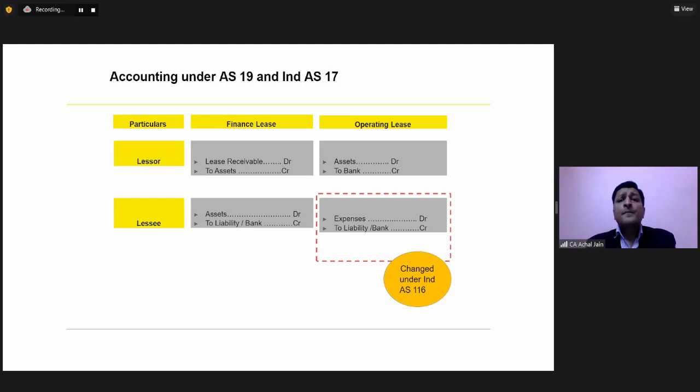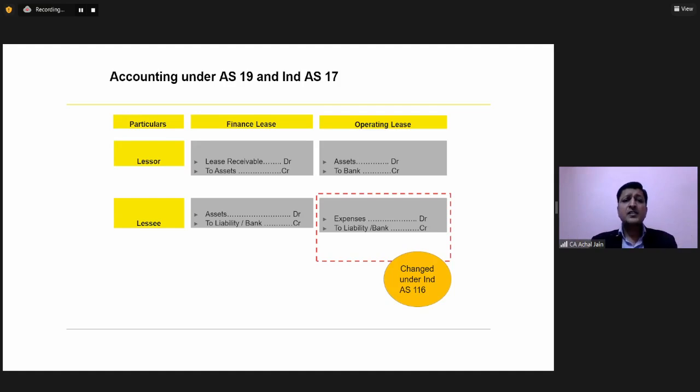So now, if you look at the requirements of IND AS 116, even the operating leases get recorded on the balance sheet of the lessee, and we'll try to understand how.